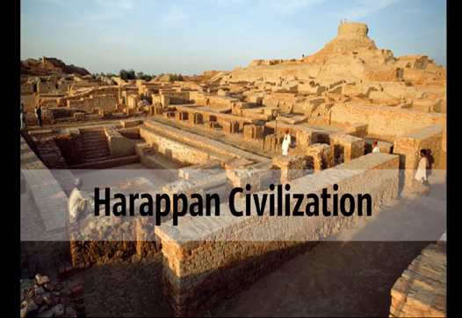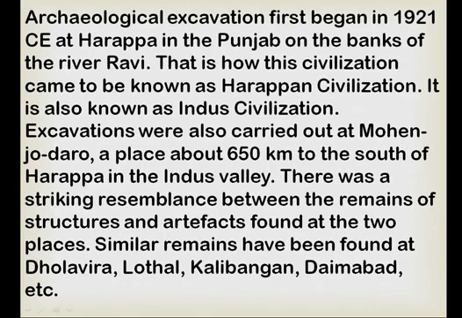Now, the first topic is Harappan Civilization. In 1921 CE, at Harappa in the Punjab, which is on the banks of river Ravi, there was an archaeological excavation. In this way, this civilization came to be known as the Harappan civilization, which is also known as Indus Valley civilization. This excavation was also held at Mohenjo-daro, which is about 650 km to the south of Harappa, in the Indus Valley.